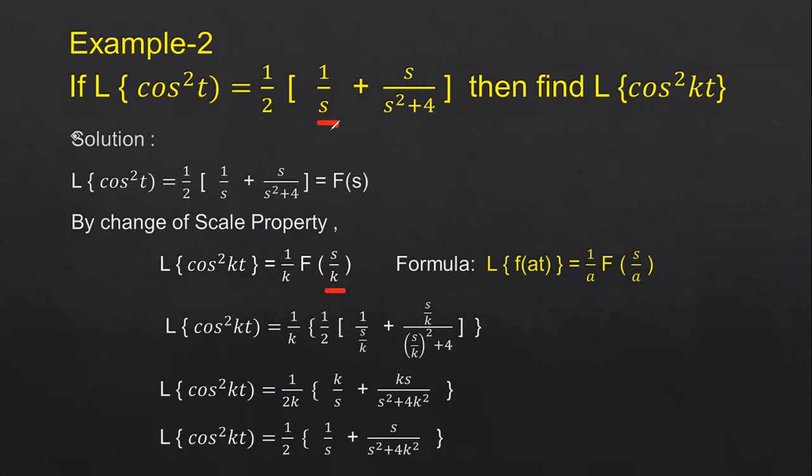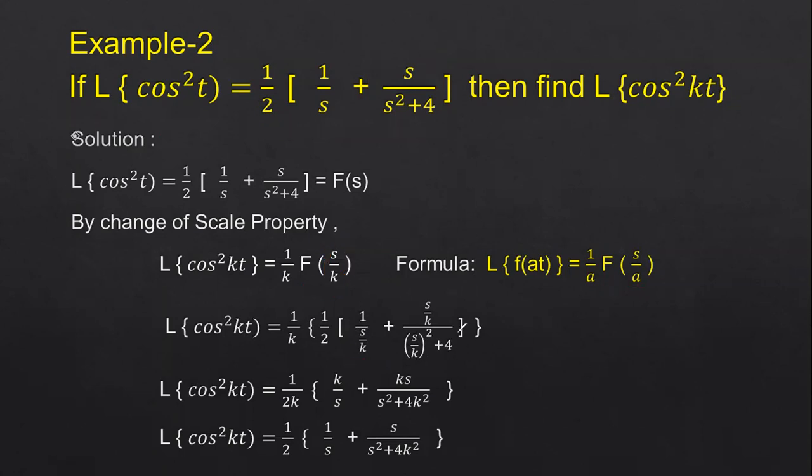So Laplace transform of cos square kt is equal to 1 by k into f of s. What is f of s? This is your f of s function, 1 by k into 1 by 2 into 1 by s, where in place of s we substitute s by k, plus in the numerator s by k, and in the denominator s by k whole square plus 4.